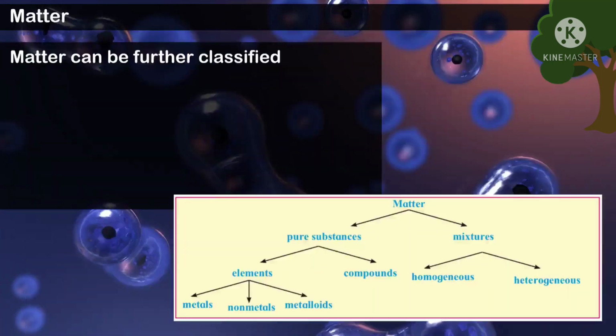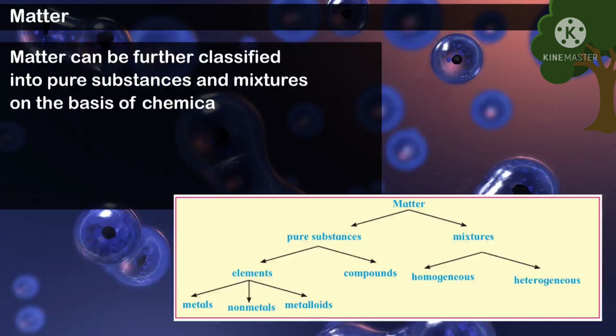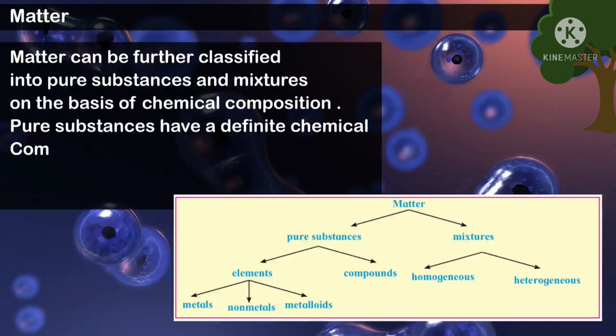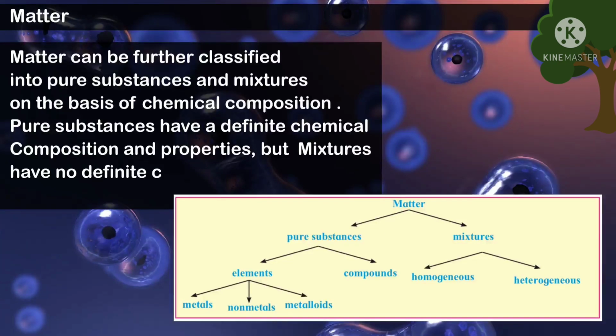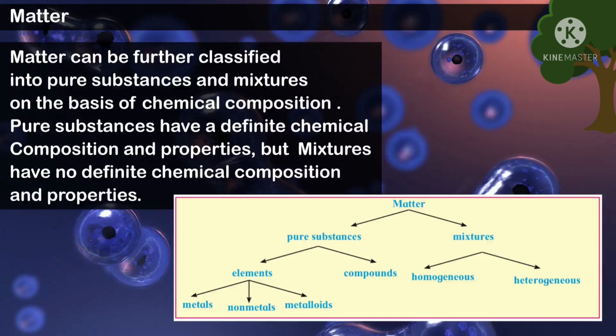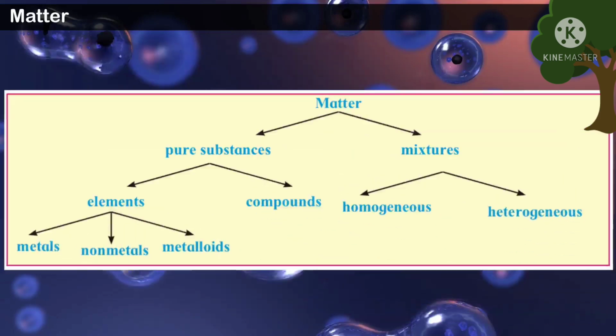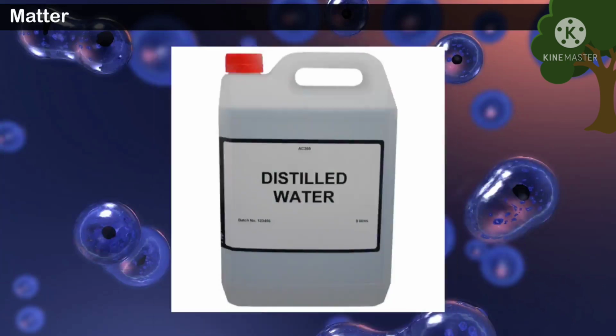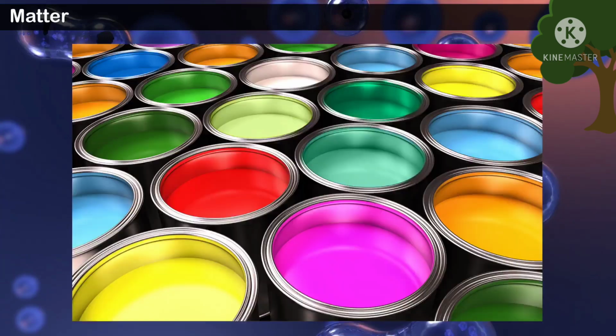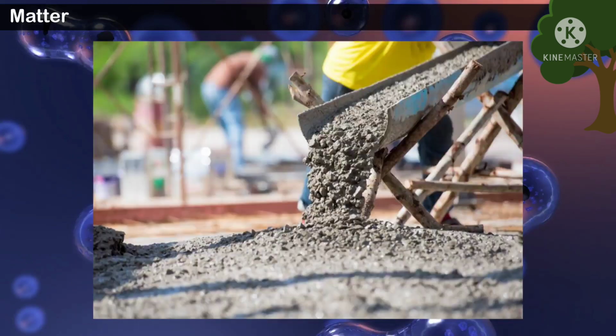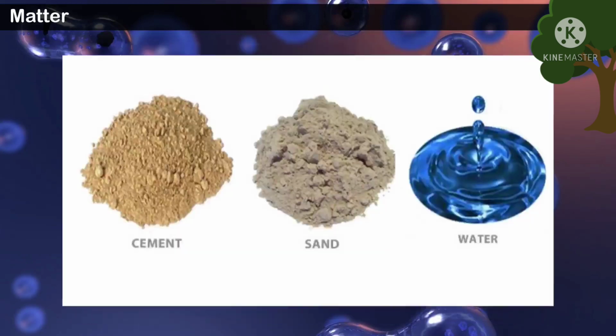Matter can be further classified into pure substances and mixtures on the basis of chemical composition. Pure substances have a definite chemical composition and properties, but mixtures have no definite chemical composition and properties. You know the examples of those. Examples of pure substances: pure metal and distilled water. Examples of mixtures: paint is a mixture of solvent, pigment, additive; concrete, a mixture of sand, cement, water.